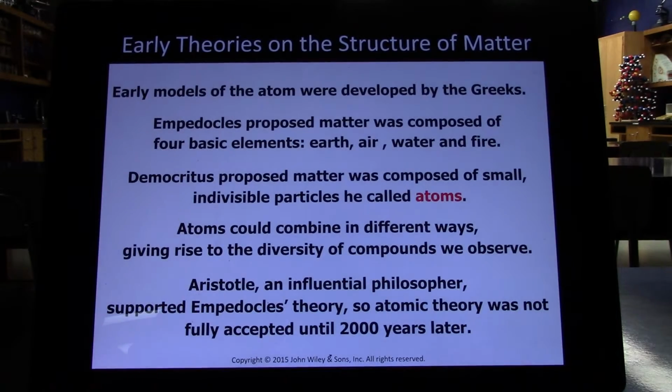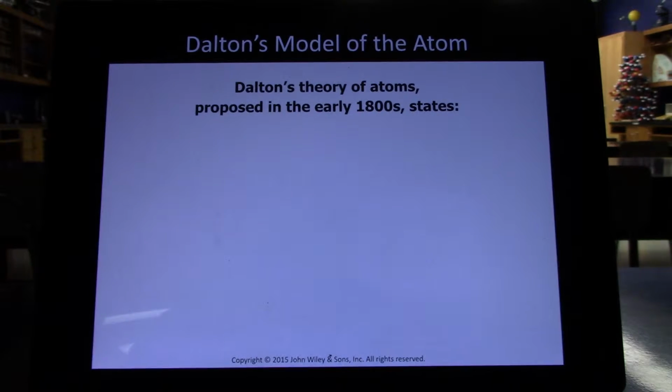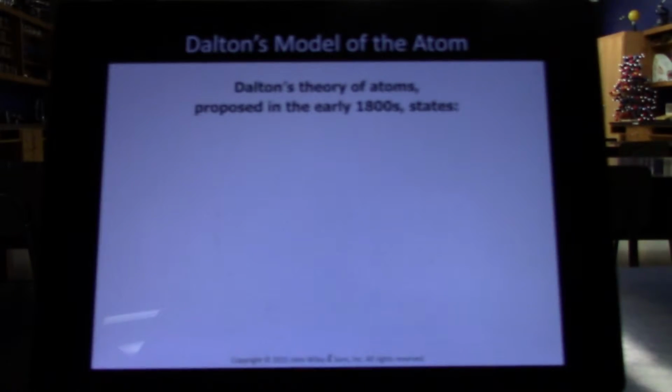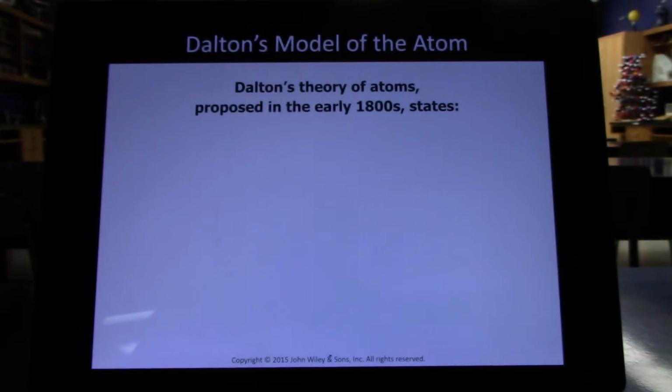Now there's a huge gap here. We go from the ancient Greeks 2,000 years ago to Dalton in the 1800s. In between were the Dark Ages, when societies fell backwards and nothing new was really done. It wasn't until about the Renaissance period in the 1600s that the world re-embraced science, and science really started advancing rapidly again.